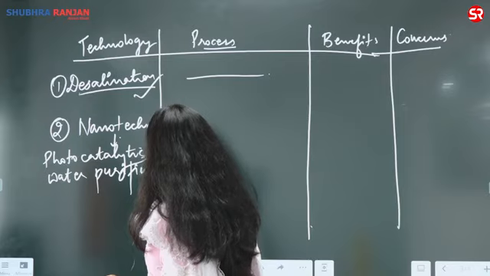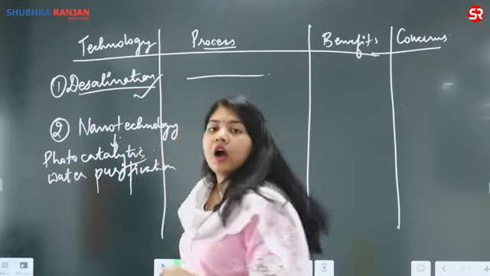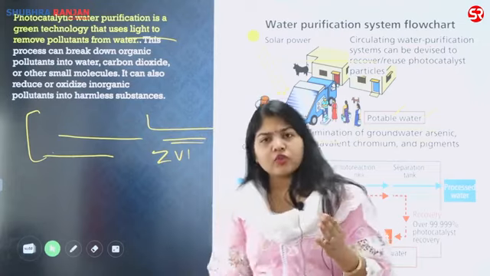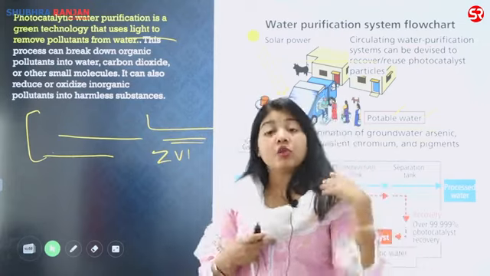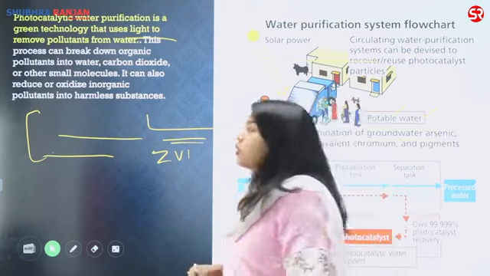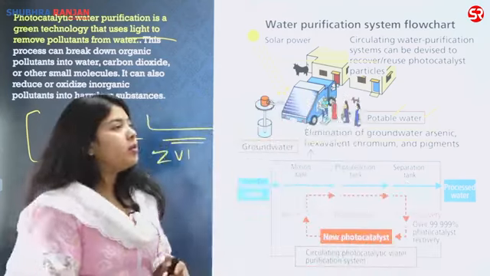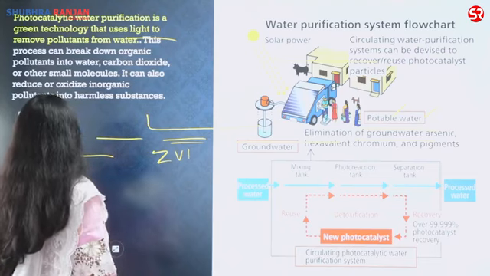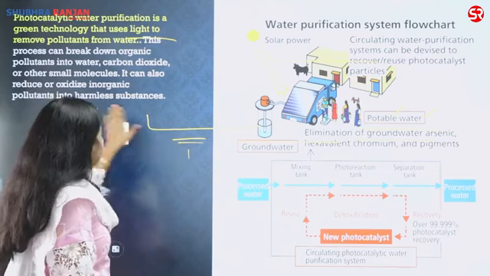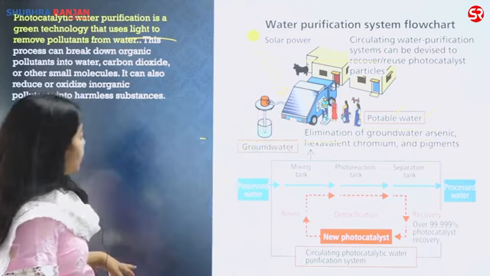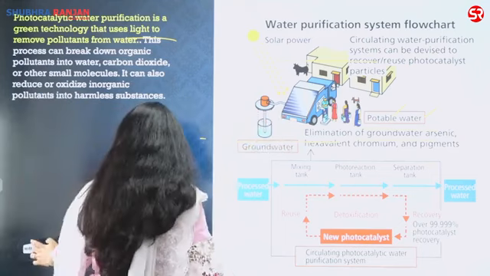Let us first understand what this is, and then we'll see how to write the answer around it. Those who already know this, you can fast forward this. Those who do not know these techniques, you can make your notes right now. Do not wait for it to be done in the classes. You can be ready for examination, especially for your prelims, the students who are not from the current examination. Now, this is what the photocatalytic water purification is and how it works.